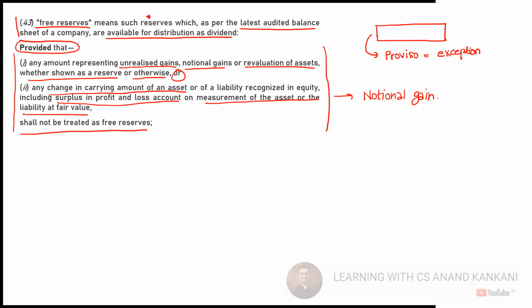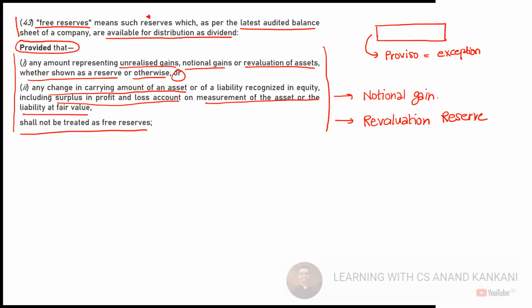So either you realize or you get the right to realize. When either of the two is established, we say it's not a notional gain. But if both are missing, either you have not received it or you have not established the right to receive it, in that case it is considered a notional gain. Then next you have the revaluation of assets. There is one term you have studied in your law, revaluation reserve. Have you studied this? Revaluation reserve in accounts.